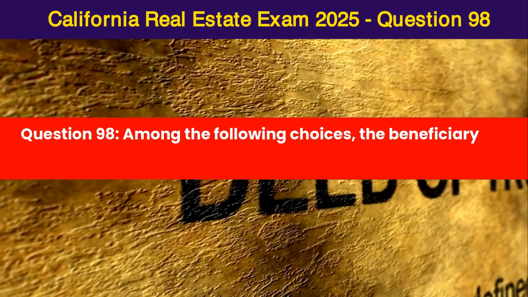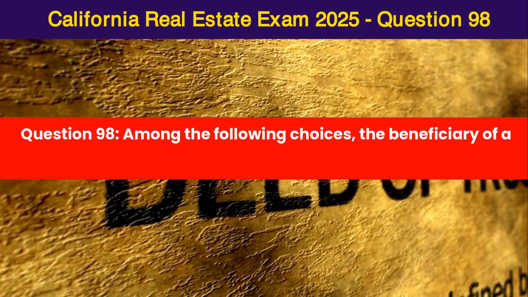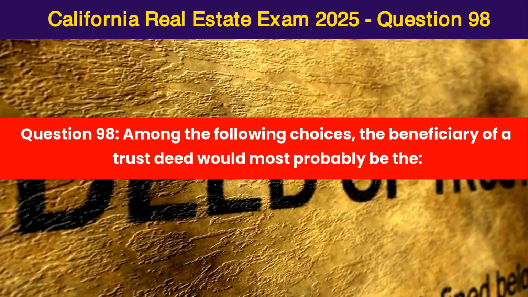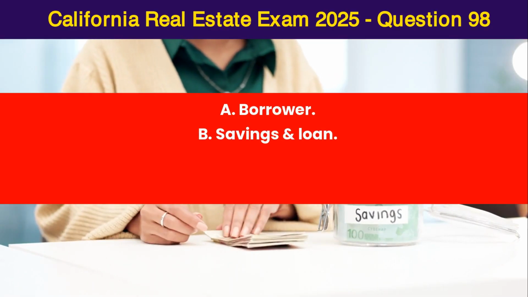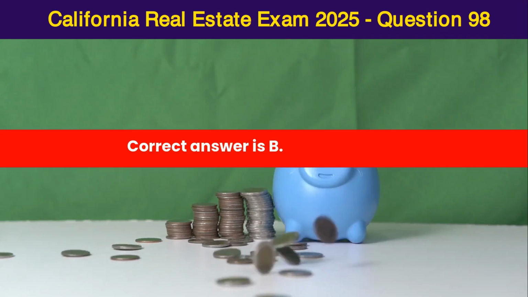Question 98. Among the following choices, the beneficiary of a trust deed would most probably be the A. Borrower, B. Savings and loan, C. Trustee, D. Seller. Correct answer is B.